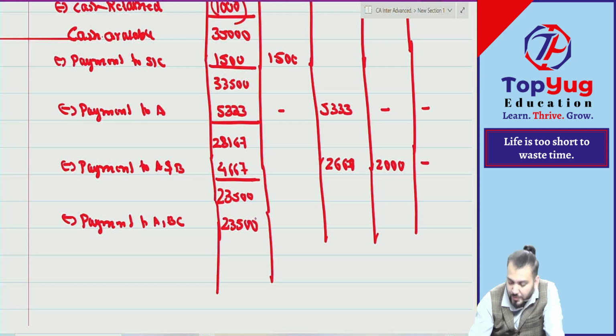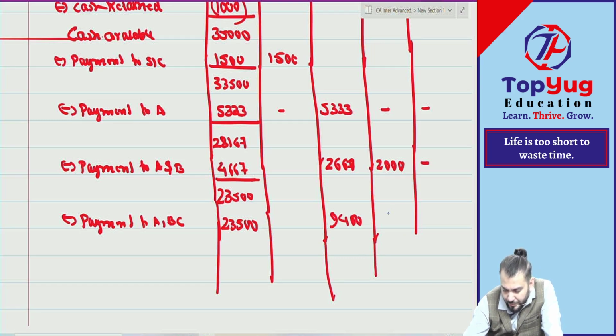Distribute in PSR. 9,400, then 7,050, 7,050. Have you understood?